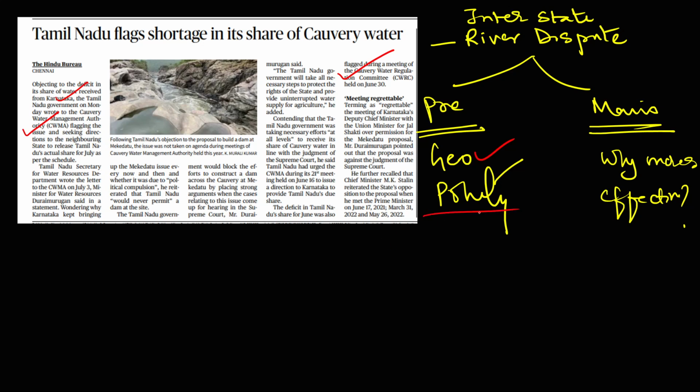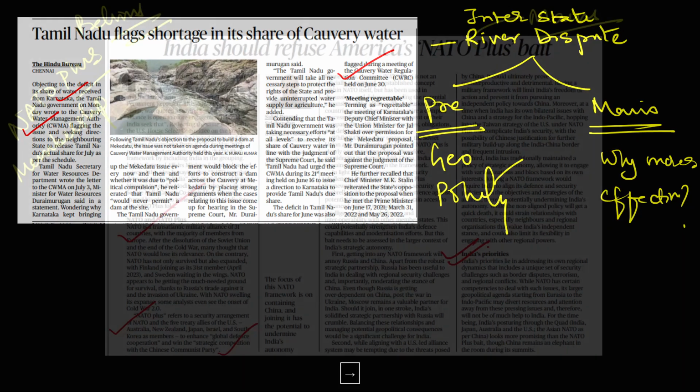Guys, from the polity perspective, you need to prepare what is the constitutional arrangement as far as river disputes are concerned. From the mains perspective, you need to prepare why interstate water disputes are increasing with every passing year. Is climate change related to it? And next you need to prepare from the mains dimension is the present legal and constitutional setup or architecture for resolving river disputes. Are they sufficient? Do they need to change? This is a very, very important topic which you need to prepare.